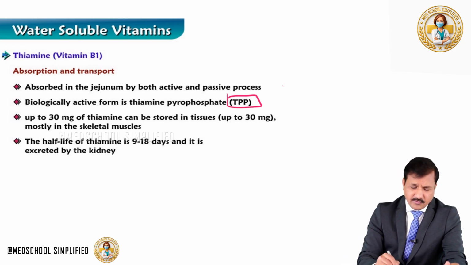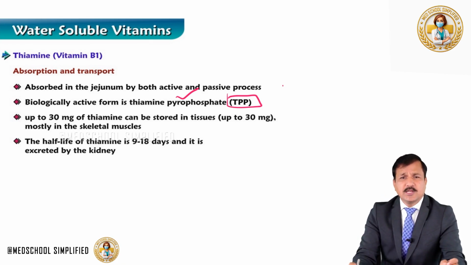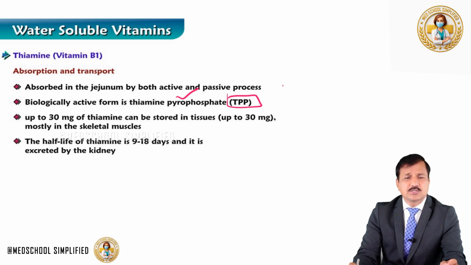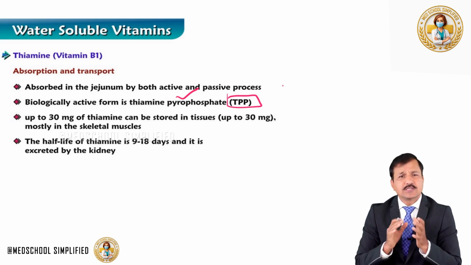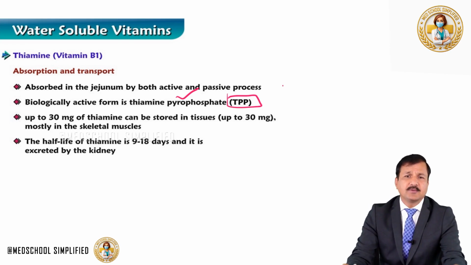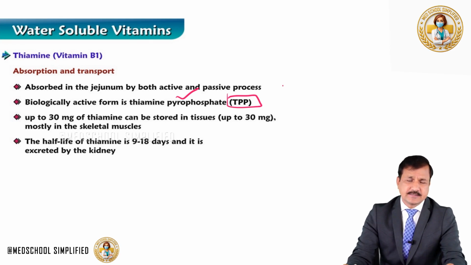Always remember, whenever you come across the term pyrophosphate, that means two phosphates being added over a molecule. Now, only up to 30 milligrams of thiamine can be stored in the tissues, and mainly it is stored in the skeletal muscle, although some amount of thiamine can be found in brain, heart, liver and kidneys.